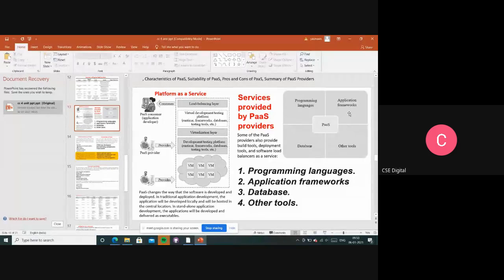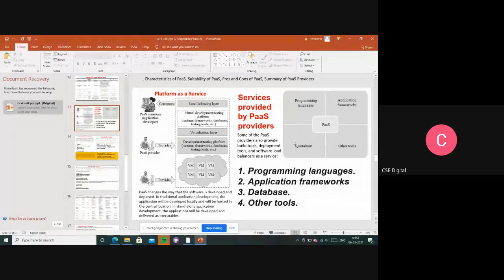So for example, in companies also, whenever a project has arrived, first they will do the analysis, what kind of project it is, and whether these requirements were there in previous projects or not. They do some small changes and update a few lines of code in that, and again they will be deploying. So that kind of frameworks, that kind of templates also they are going to be providing, right? So that is the second service.